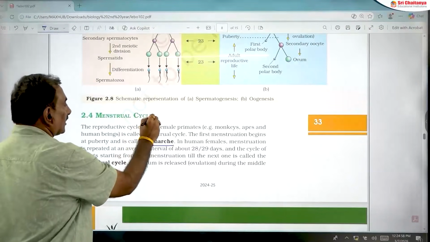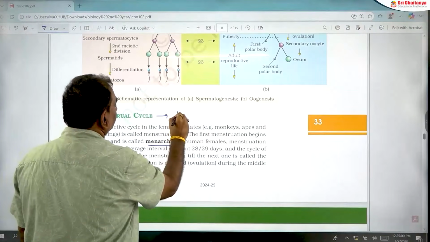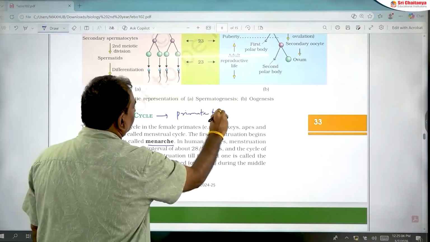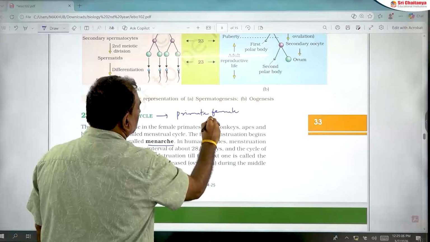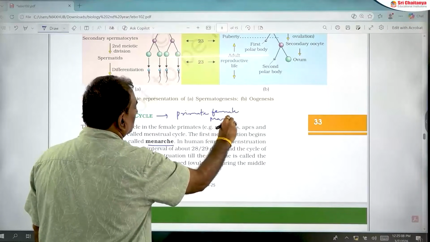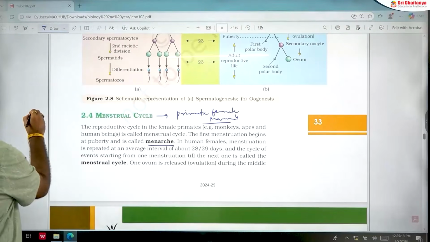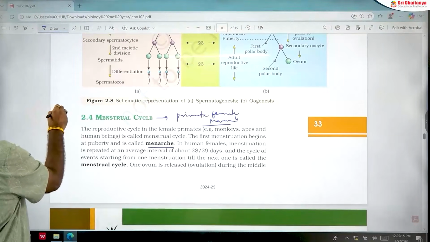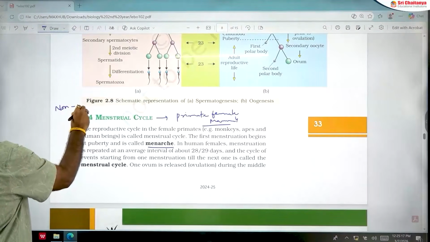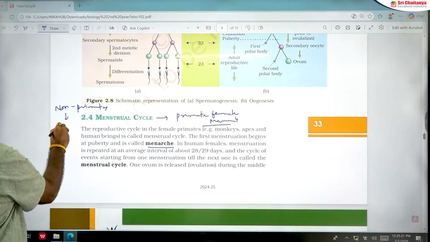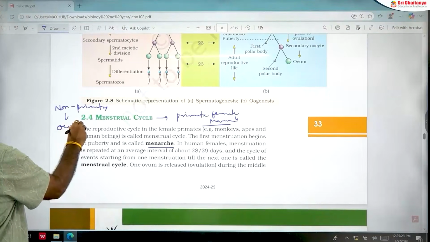Menstrual cycle occurs only in primate female mammals. In non-primate female mammals, the cycle that occurs is the estrous cycle.